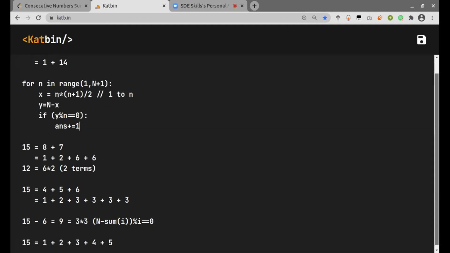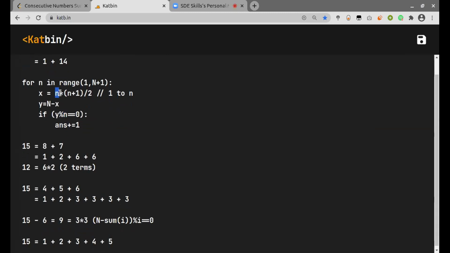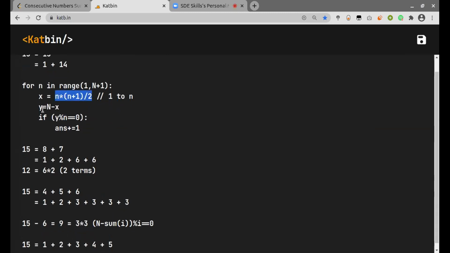Now when I come to 4, this value will come out to be 10, and then 15 minus 10 will be 5, but 5 modulus the total number of terms, which is 4, is not 0. So this condition will not be satisfied and my answer will not increment. But when I come to the value 5 here, this value will come out to be 15, and the value of y will come out to be 0, and 0 modulus anything will be 0 again. So the answer will be incremented by 1.